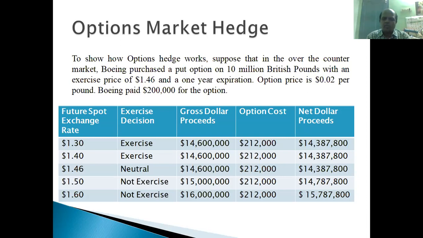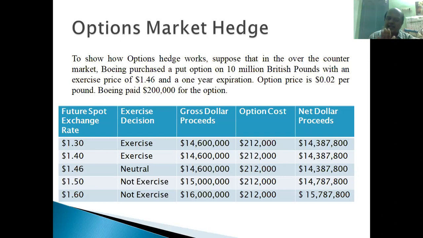Suppose the situation becomes like this. On 15th May 2021, what will be the exchange rate? Suppose the exchange rate is $1.30 per pound. Will they exercise the contract or not? The agreed rate in this contract is $1.46 per pound. Boeing Corporation can sell this 10 million pounds at $1.46 per pound. They need not bother about $1.30, so they will certainly exercise this option.